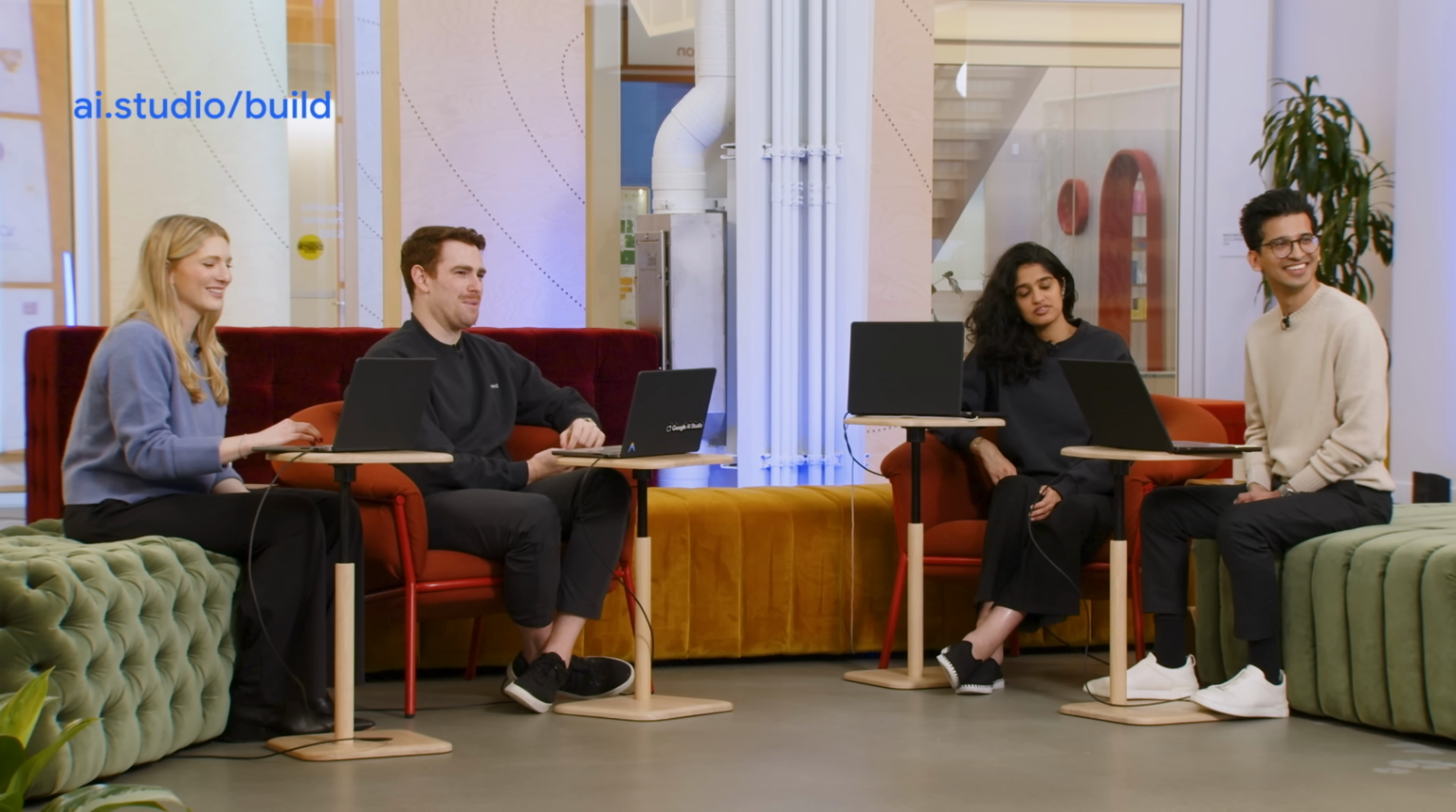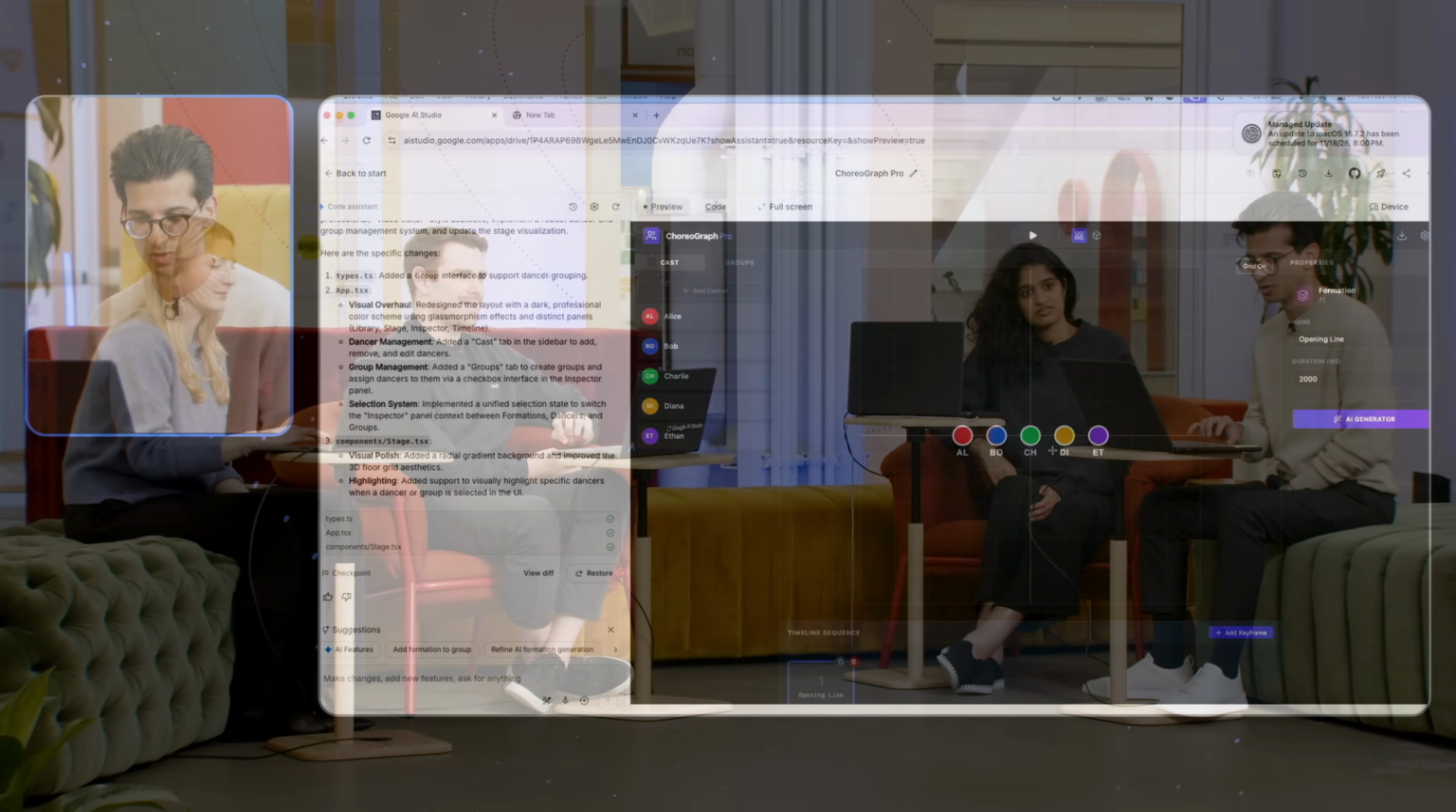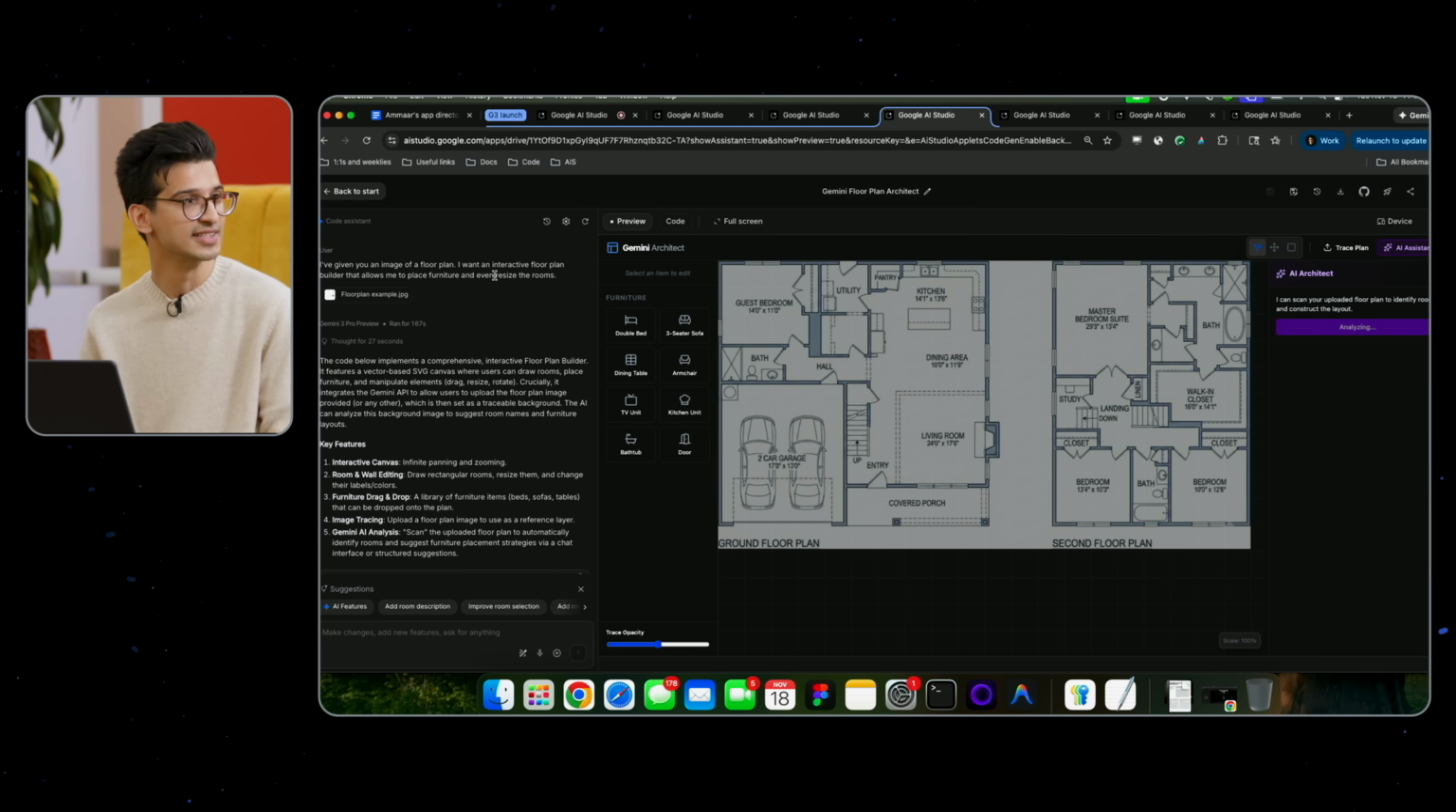Amaar, you had another example, and I like this one because I've been looking at floor plans a bunch recently, and it's the least exciting thing in the world. Maybe we can show this interactive floor plan experience that you vibe coded. Yeah, so again, this was a one-shot app where I basically said, I'm going to give you a floor plan, give me an interactive floor plan that allows me to place furniture.